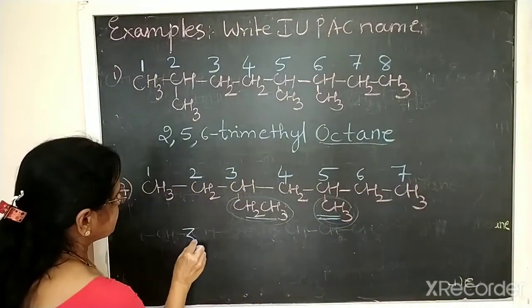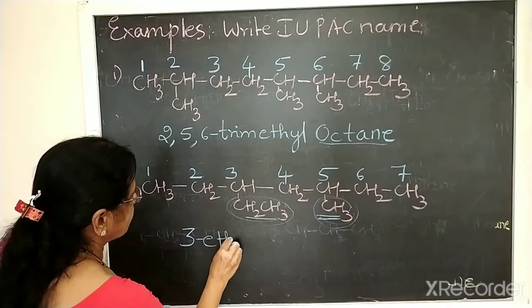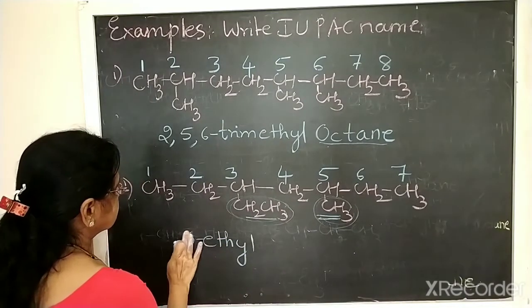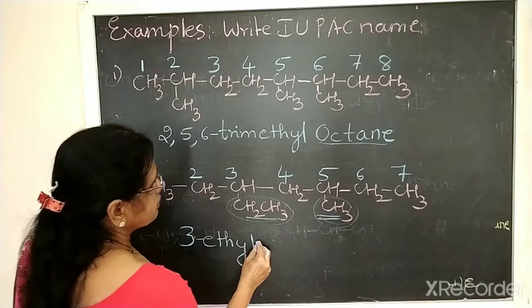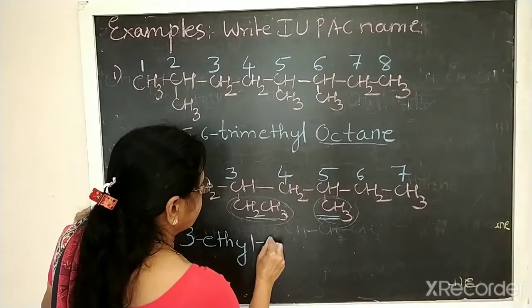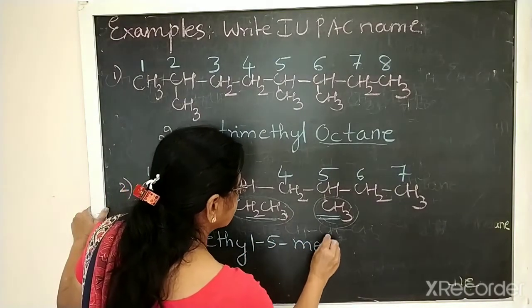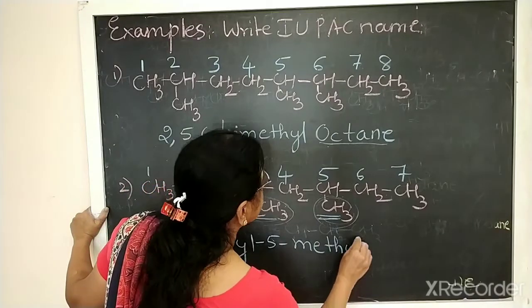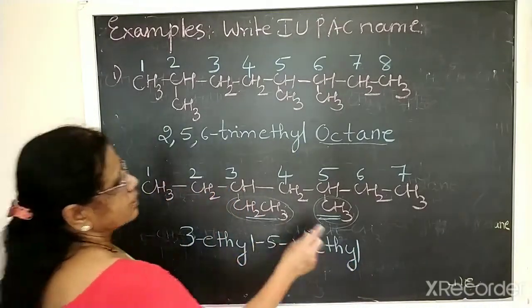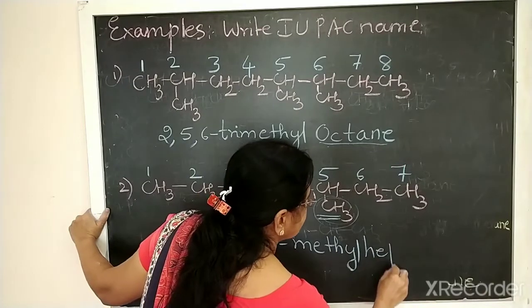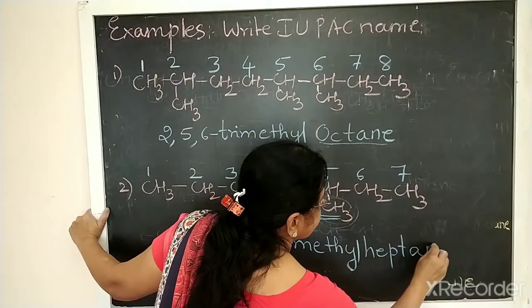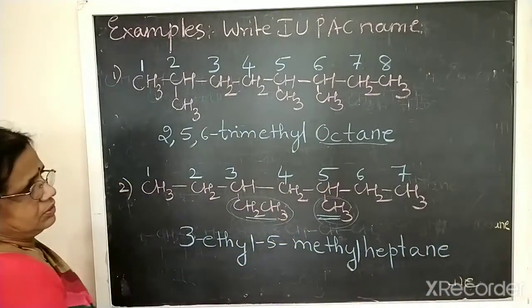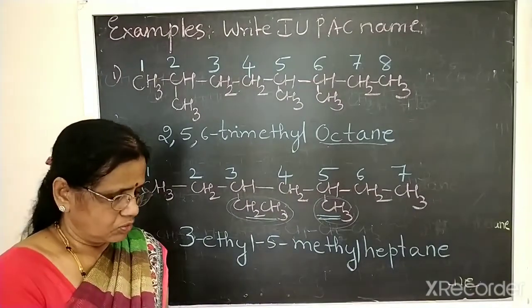So it is 3 ethyl. Then 5 methyl. 3 ethyl, 5 methyl. Then 7 carbon alkane is heptane. Is it clear? So, thank you.